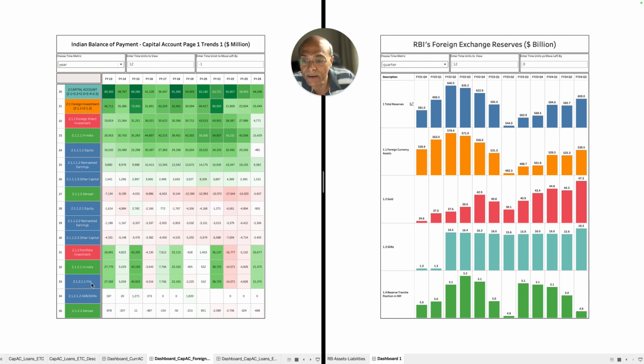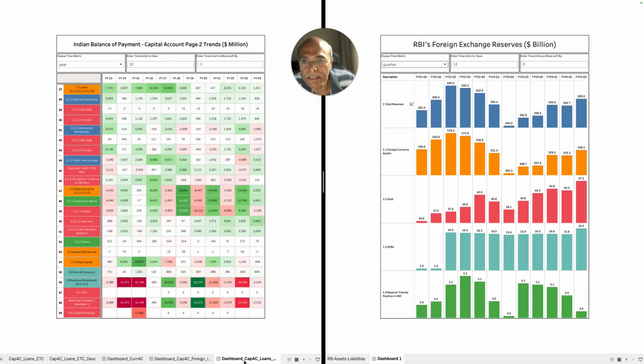Look at FIIs, the foreign institutional investors. They have made $21.357 billion of investment in India in the last 2 quarters in FY24. So this is with regard to the capital account. So the 2 important items are foreign investment and foreign portfolio investment.